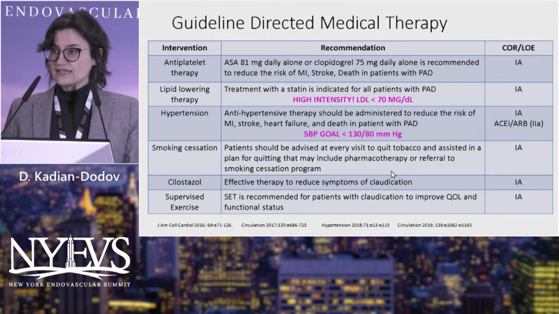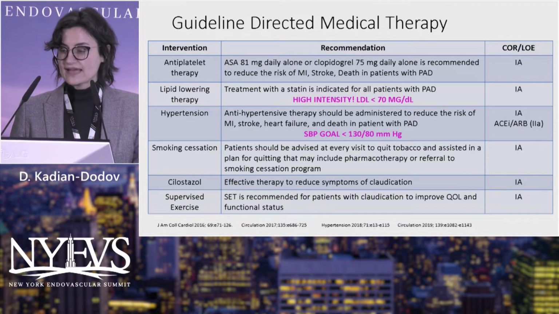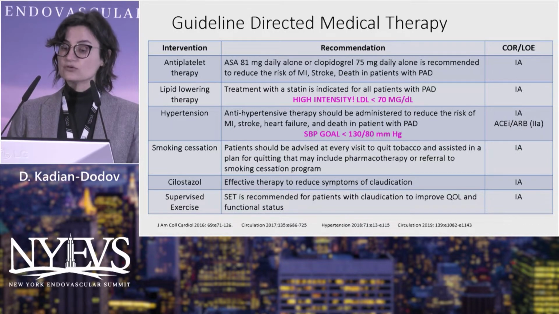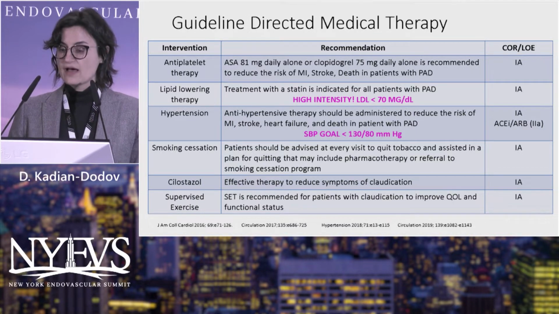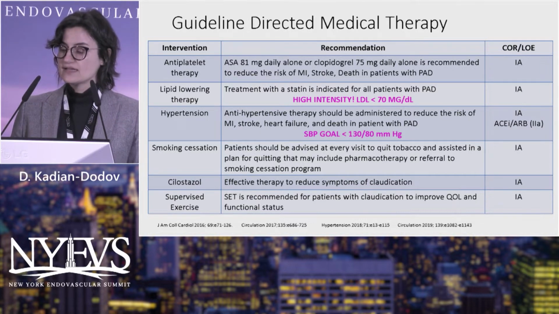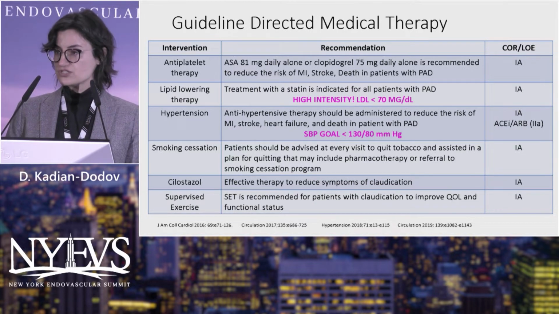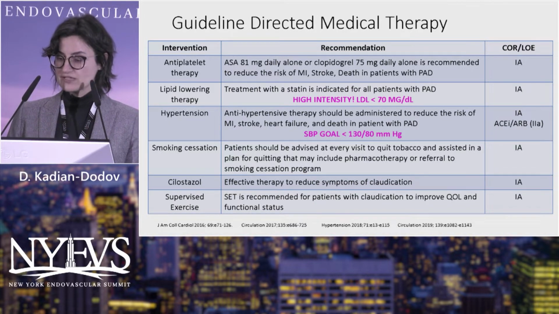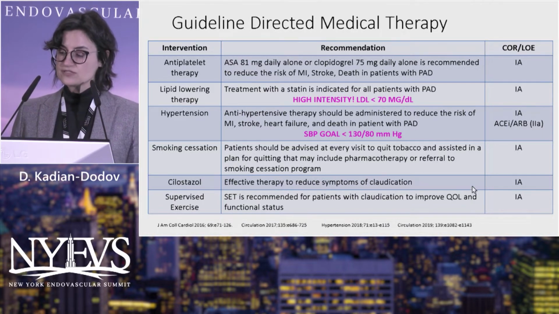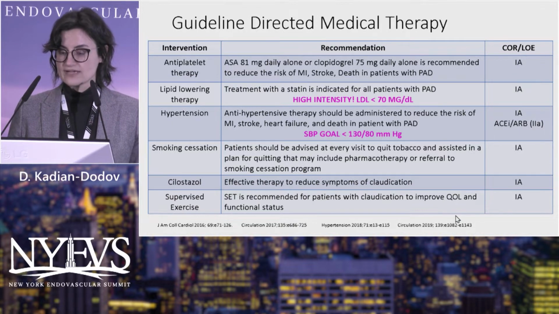And what is our guideline-directed medical therapy? Well, we're very lucky to have a lot of level 1 evidence now for a variety of options, including antiplatelet therapy, lipid-lowering therapy, which should be high intensity. We want to get that LDL less than 70. Hypertension, we need to get the blood pressure less than 130/80. The use of an ACE or an ARB to do that has a class 2A indication. Smoking cessation, we should be talking about that every single time with our patients or offering them pharmacotherapy to quit. And then 2 therapies to improve symptoms, cilostazol and supervised exercise.